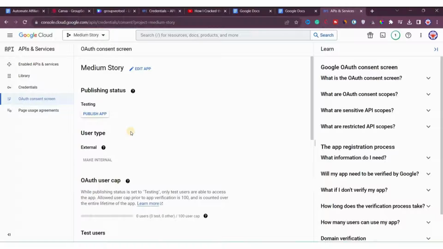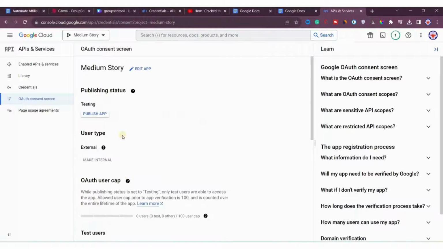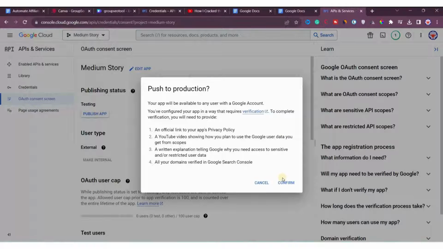Or if you still want to keep it in testing mode, then you can simply add users. You can add your own email address and you can test, or you can add someone else's email address, and then you can test your application that you're just developing, right? So what you can do here, I will just click on publish app. Okay, and then I'll click on confirm, right?